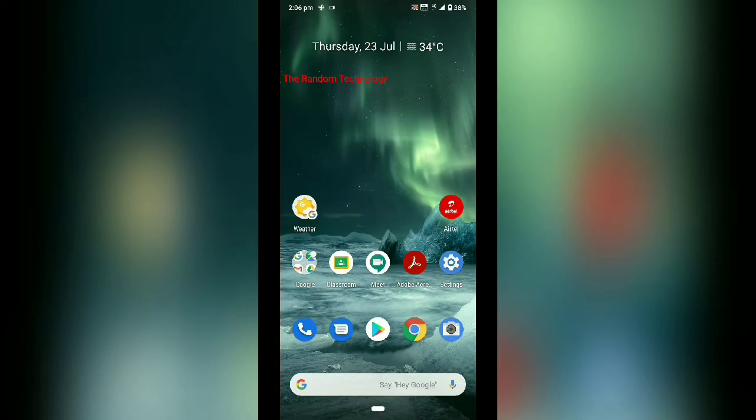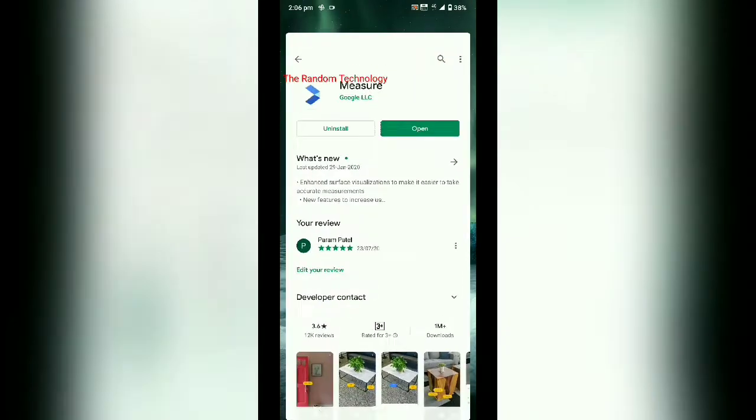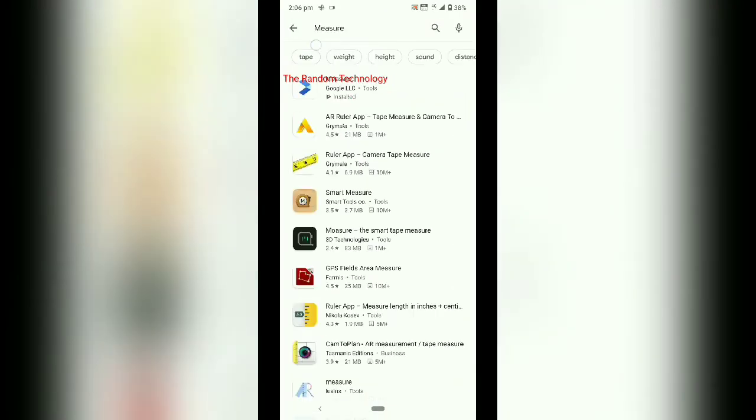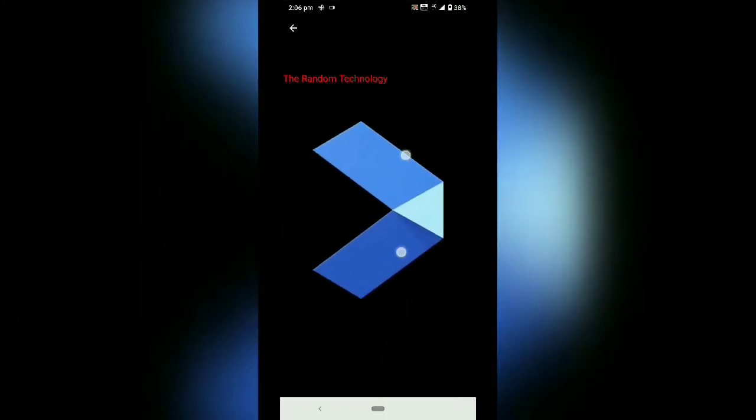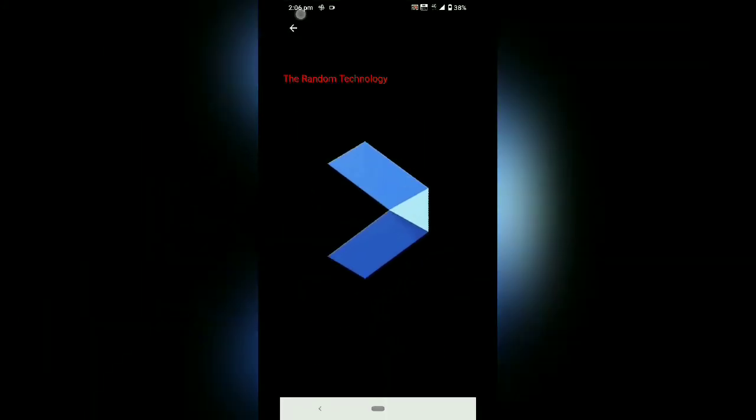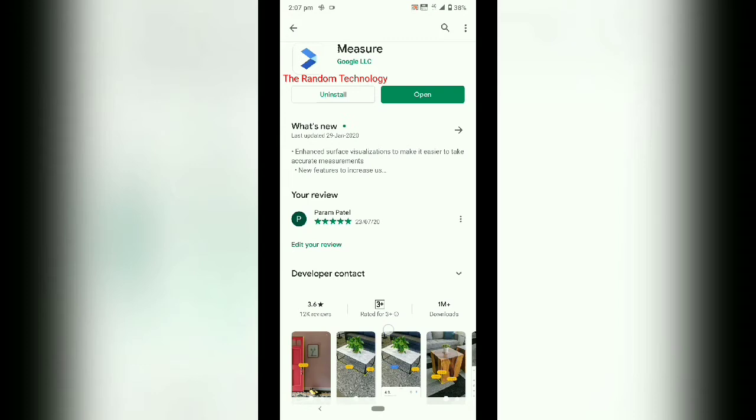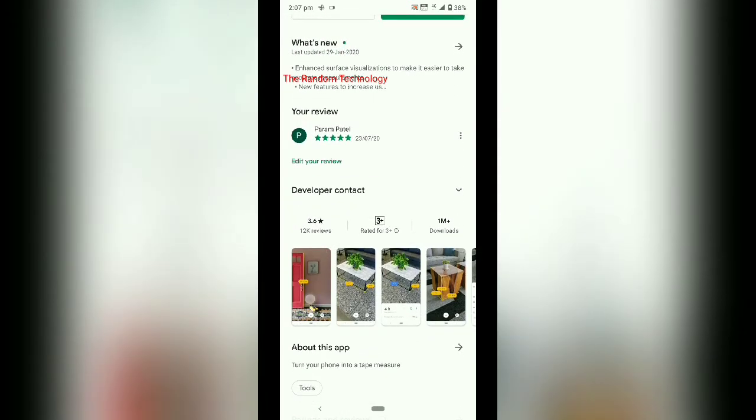Firstly, it would need some permissions to open, like permission for the camera and other things. So firstly, you have to search for Measure, and the first one will be from Google. Let me show you the logo. This is the logo, and this is amazing because it gives you so many good things to measure with. Now let us open it, but first let us see some specifications from its images.